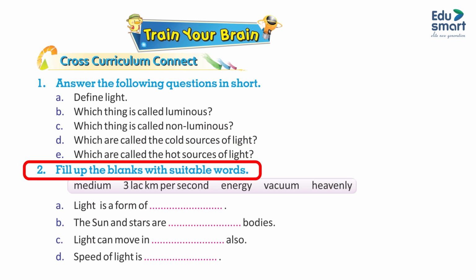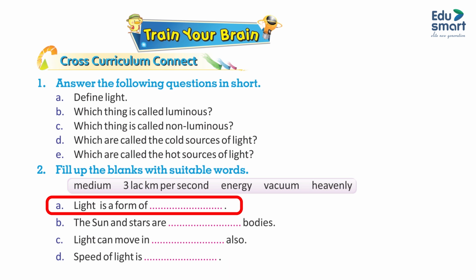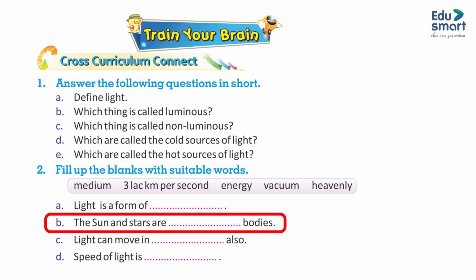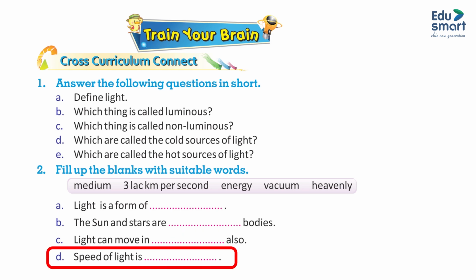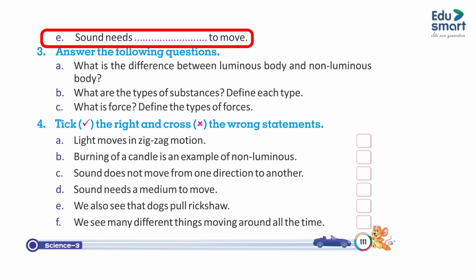2. Fill up the blanks with suitable word. A. Light is a form of dash. B. The sun and stars are dash bodies. C. Light can move in dash also. D. Speed of light is dash. E. Sound needs dash to move.